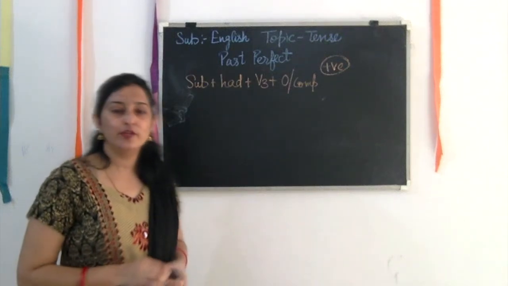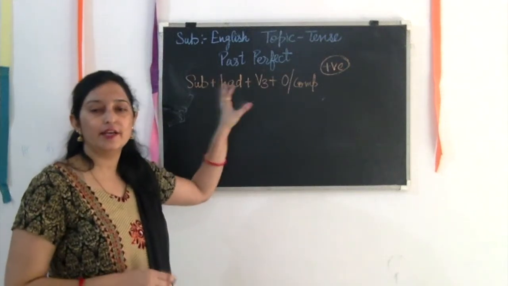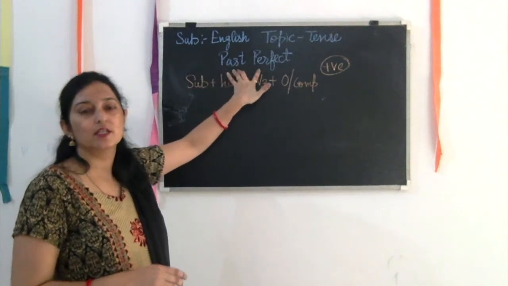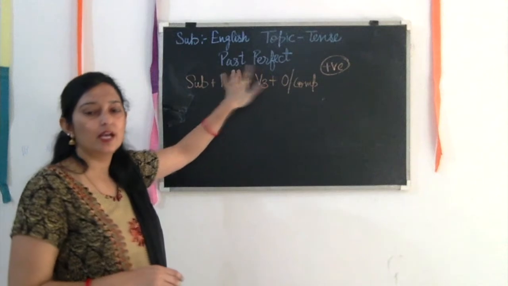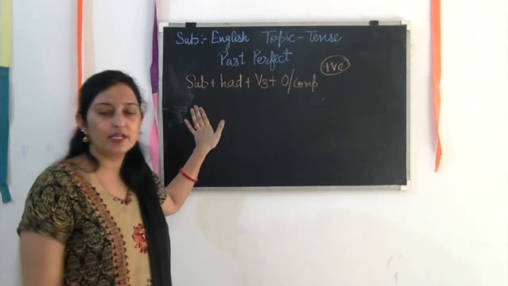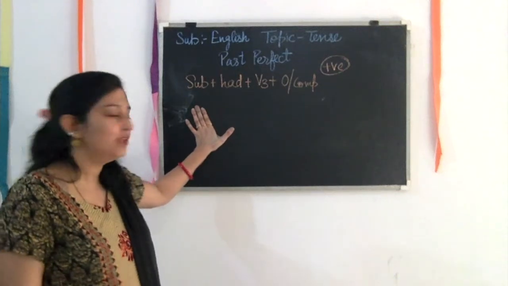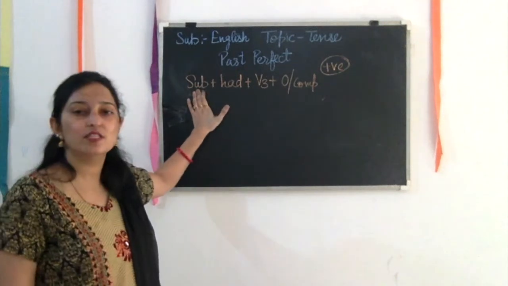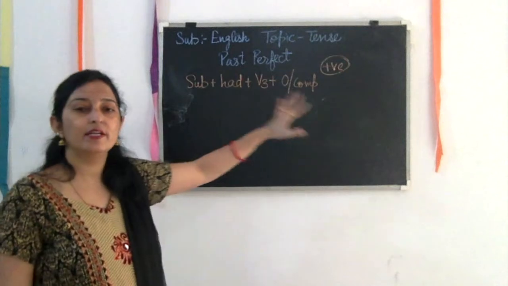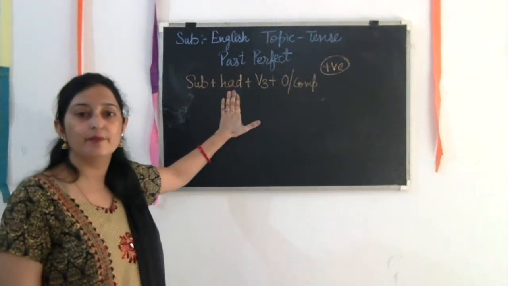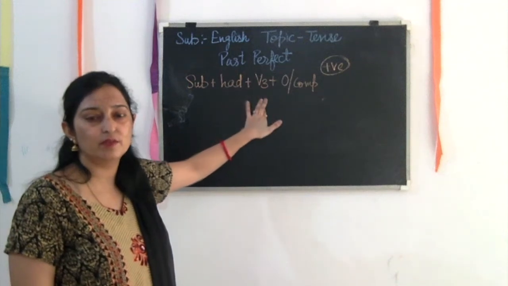So now we are going to discuss the third category of the past tense. It is the past perfect. What is it? Past perfect. And what is the rule of past perfect, as per the present perfect? You can compare it very easily. First of all, subject and object or complement will be the same. Subject plus had plus third form of the verb.